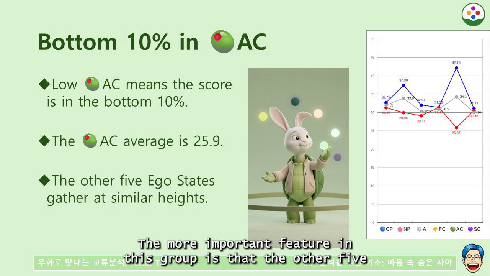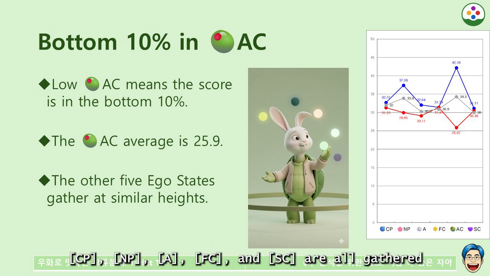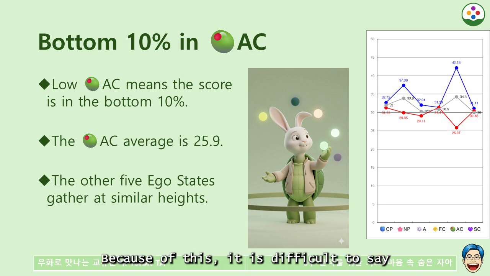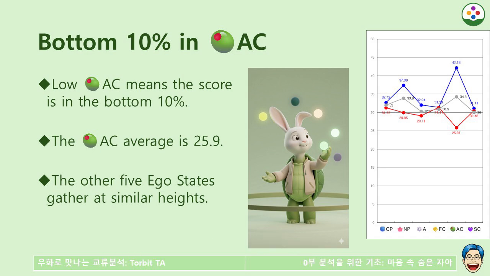The more important feature in this group is that the other 5 ego states are gathered at similar heights. CP, NP, A, FC, and SC are all gathered between the 29-point range and the 31-point range. Because of this, it is difficult to say that one specific ego state leads the scene steadily.